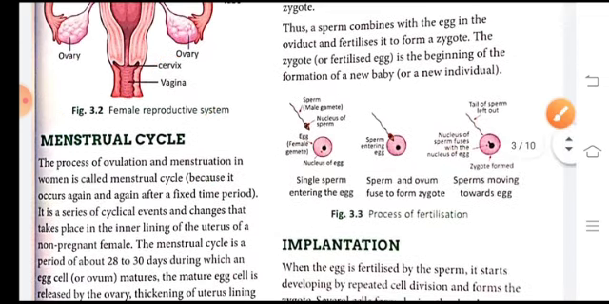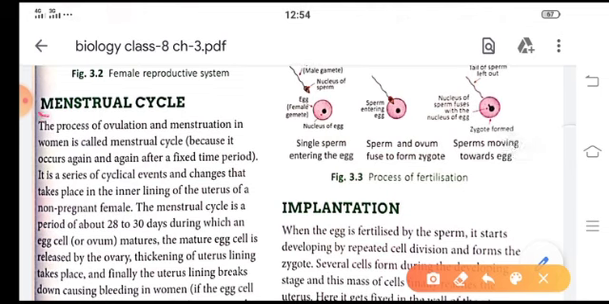Next is the menstrual cycle. This is a very important cycle which occurs only in females. The process of ovulation and menstruation in women is called the menstrual cycle. Why is it known as a cycle? Because it occurs again and again after a fixed period of time. During this cycle, several changes take place in the uterus of a non-pregnant female. The menstrual cycle is a period of about 28 to 30 days during which the egg matures.